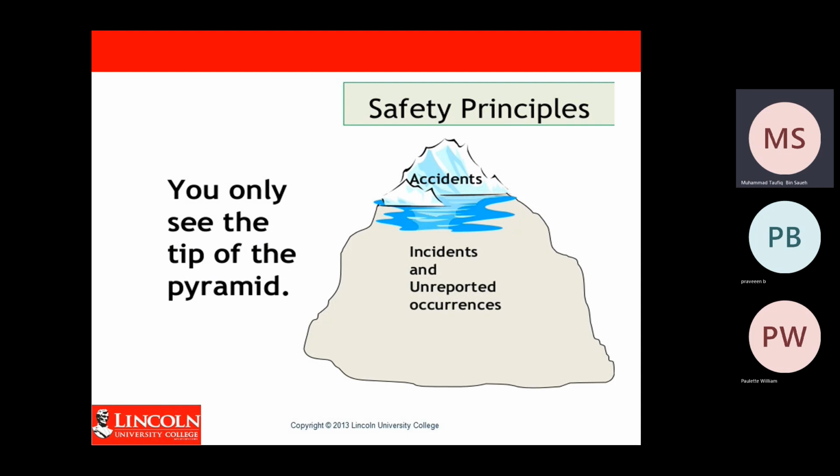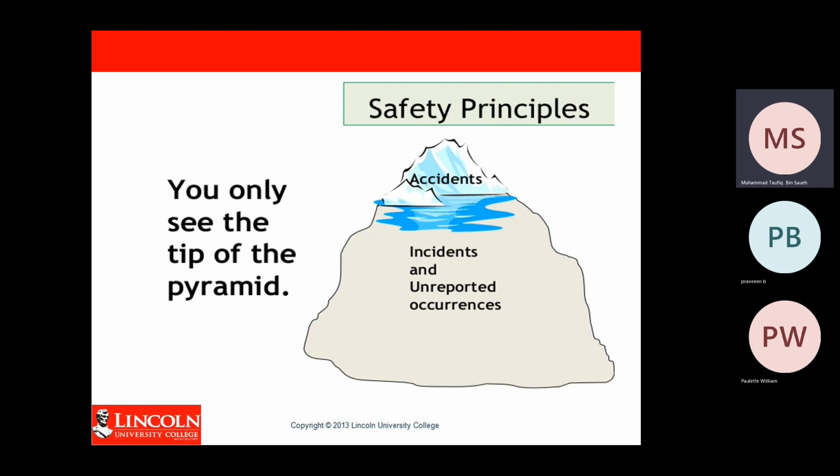You only see the tip of the pyramid. The accident is something that already happened. Then there are incidents and unreported occurrences. The reason an accident happened is that there were small incidents happening before the accident.